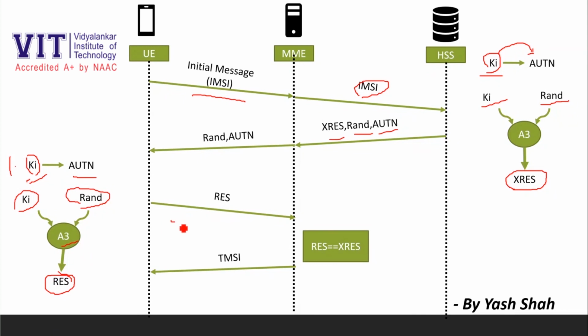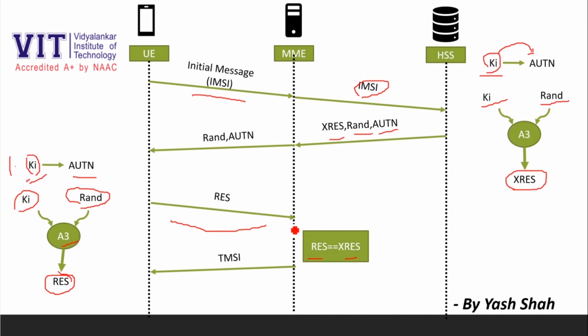If the user equipment has now authenticated the network, it will use the random number received along with the subscriber identity key it has to generate an RES using the A3 algorithm. It then forwards the RES to the MME. Now MME compares the received RES with the stored XRES. If it matches, then the user is authenticated by the network. And in turn, after authentication, MME sends a TMSI, that is Temporary Mobile Subscriber Identity, to the user equipment. This TMSI ensures anonymity, as explained in earlier technologies.